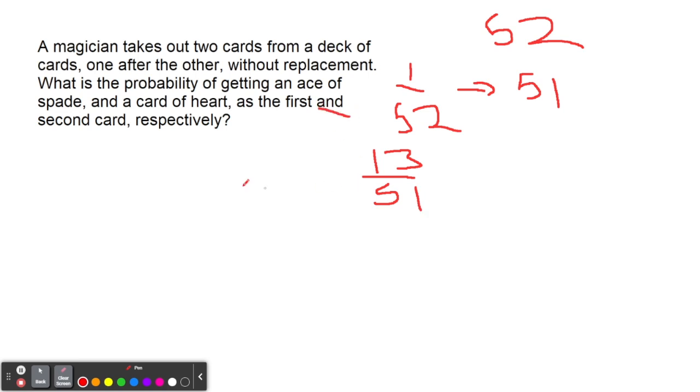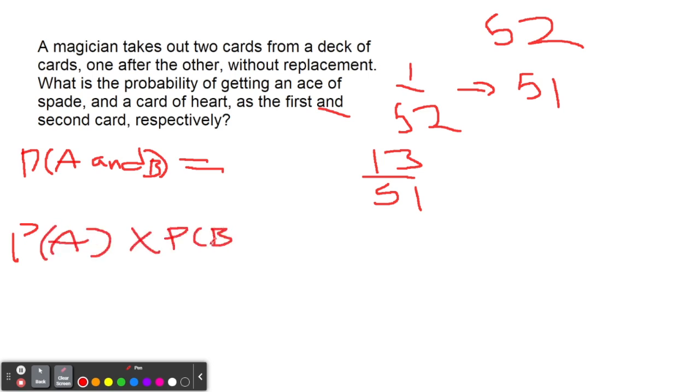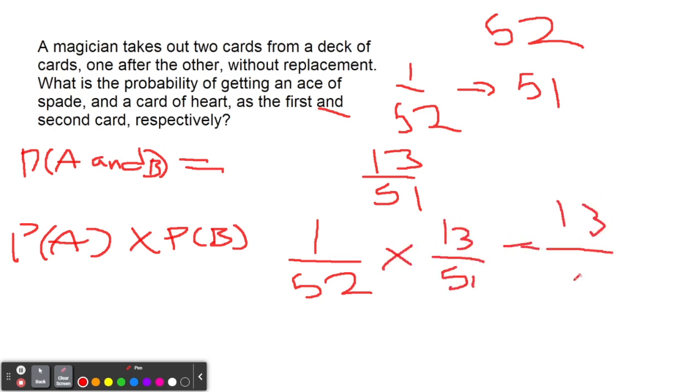We can use the AND rule in this situation, which is that the probability of A and B happening is equal to the probability of A times the probability of B. So it's 1 over 52 times 13 over 51, which is equal to 13 over 2,652. In decimal points, it's 0.0049, and as a percentage, it's equal to 0.49%.